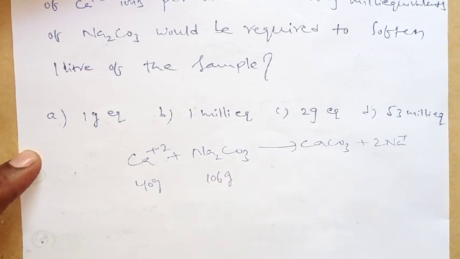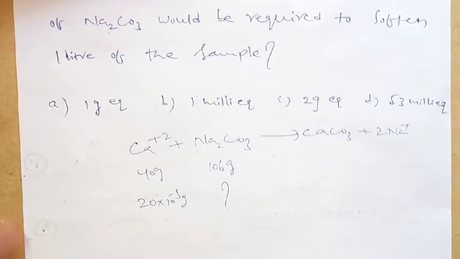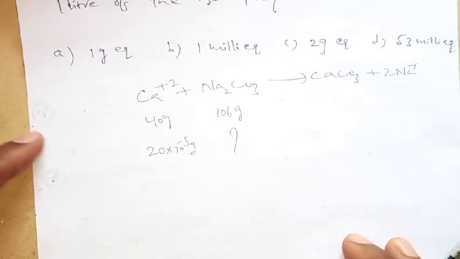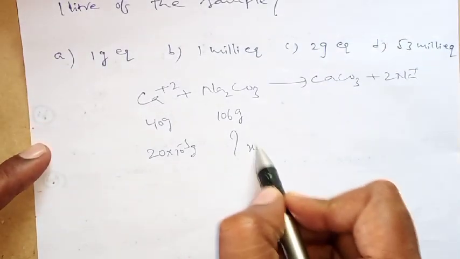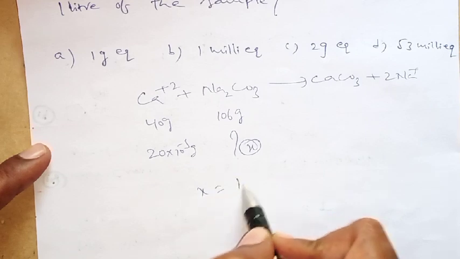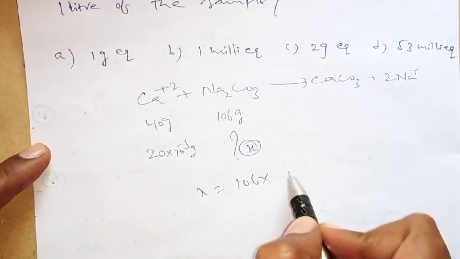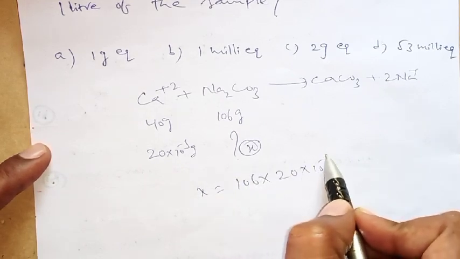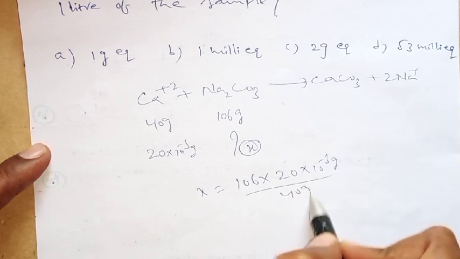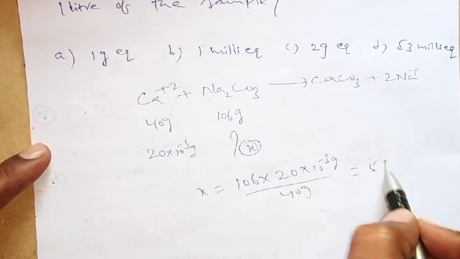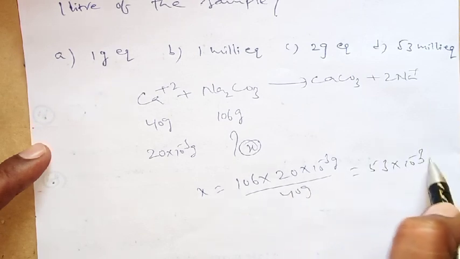But as per the question, how much is given? 20 milligrams. So 20 milligrams is nothing but 20 into 10 power minus 3 grams. How much Na2CO3 is required? If you consider this as x, then x equals 106 into 20 into 10 power minus 3 grams by 40 grams. Then what will we get here? 53 into 10 power minus 3 if you simplify.